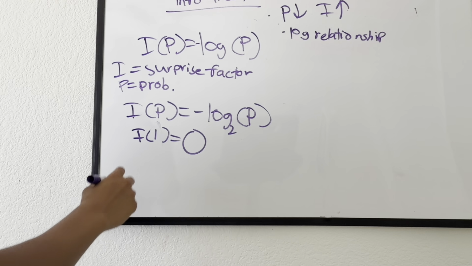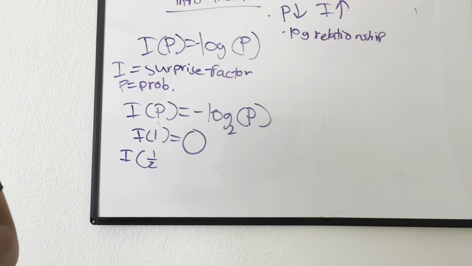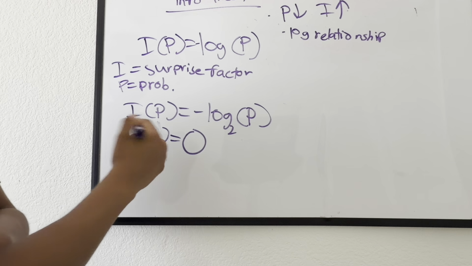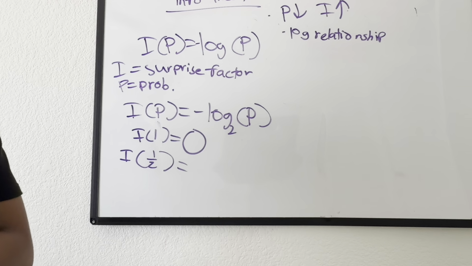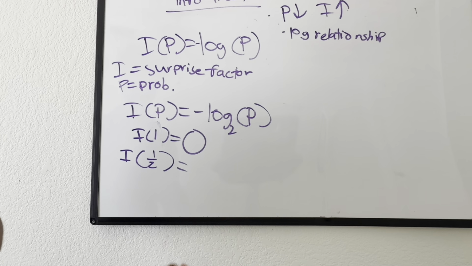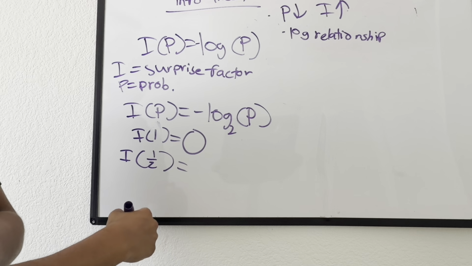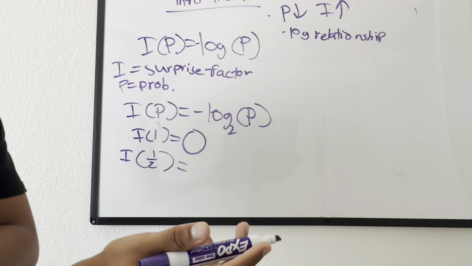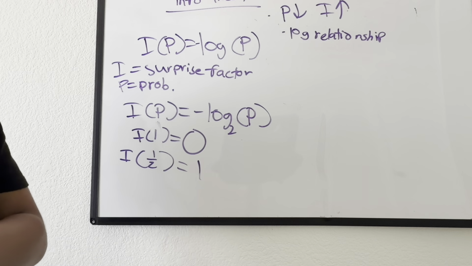Now let's think about how this would work in a classic heads or tails scenario where there's a 1/2 chance of each outcome. Well, what's log base 2 of 1/2? It's just negative 1, and then we put a negative sign in front to make it 1.